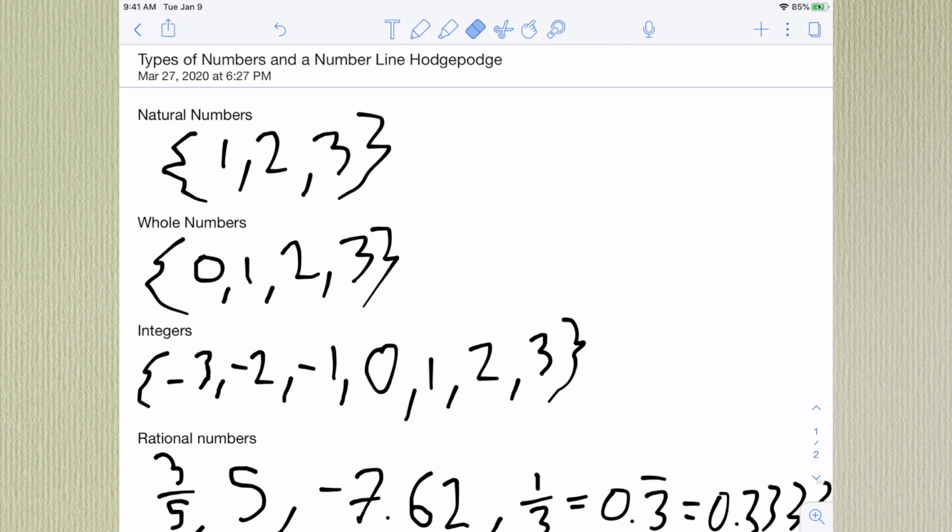The types of numbers are natural numbers, that's like 1, 2, 3, going on up until infinity. Whole numbers, which are the same thing as natural numbers, but they include 0 as well, and these are all non-decimal numbers, 0, 1, 2, 3, etc. Integers are like whole numbers, but they also include negative numbers as well, so that would go from positive infinity all the way down to negative infinity. And these don't have decimals or fractions either.